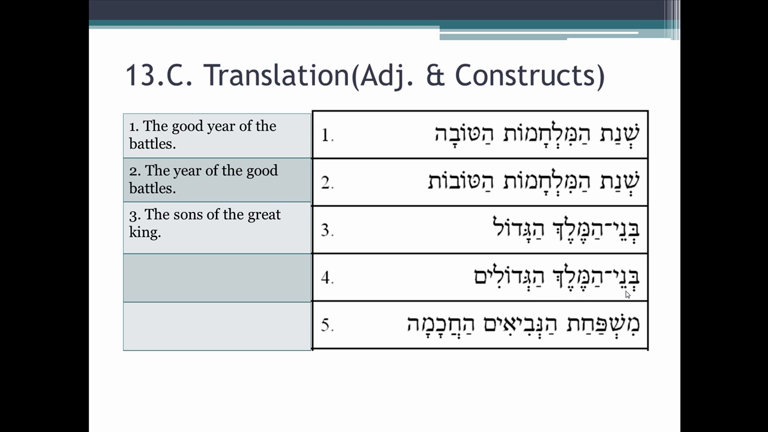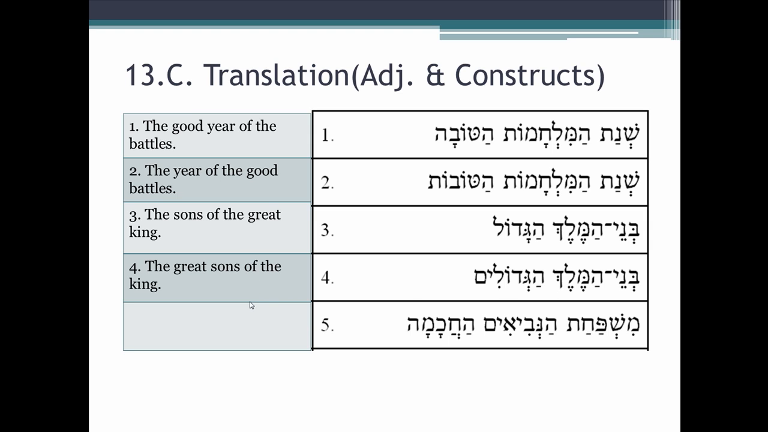It's masculine and plural in the construct form, and it's definite because it's linked to a definite noun in a construct relationship. So even though it doesn't have the article, it's still definite, which is why we would translate this the great sons of the king. See the slight difference here.